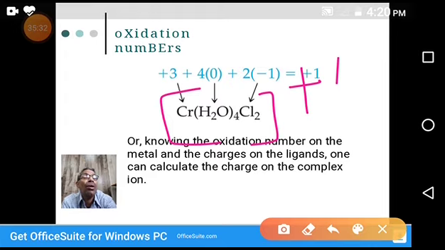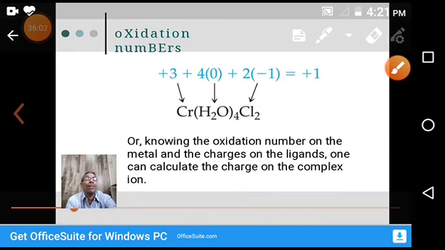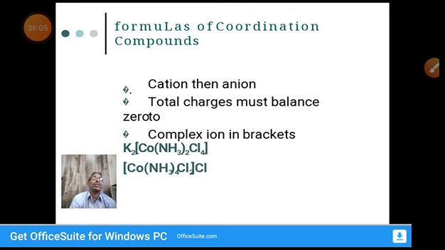We add all the metal and ligand charges. Chromium is the central metal atom and it has plus 3 charge; the problem gives it. Water is a neutral ligand, 4 times 0 is 0. Chlorine is a negative ligand with minus 1 charge, so 2 times minus 1 is minus 2. Minus 2 plus 3 is plus 1. That's why the net charge on the complex is plus 1. So this is the oxidation number or charge of the complex. From the charge of the complex, we can also calculate the central metal ion charge.